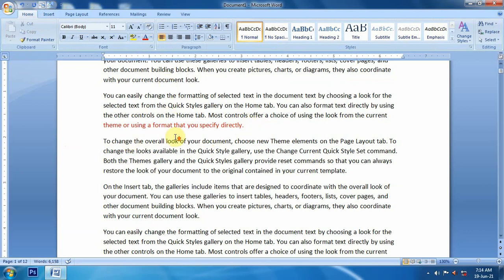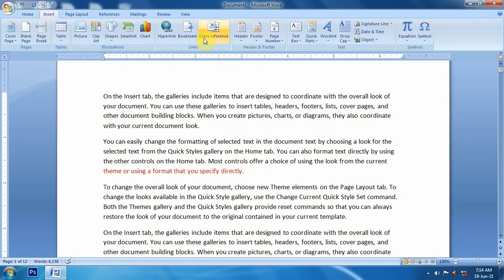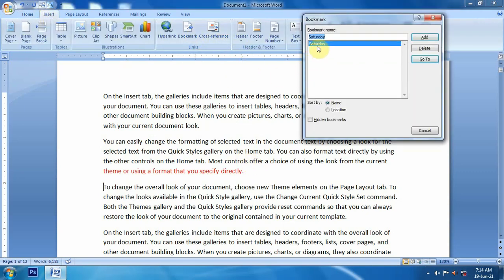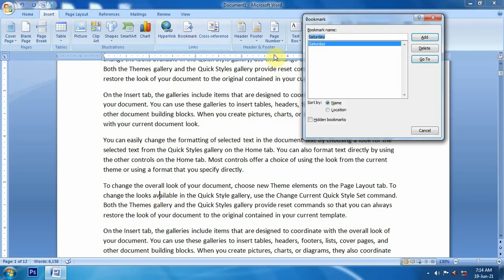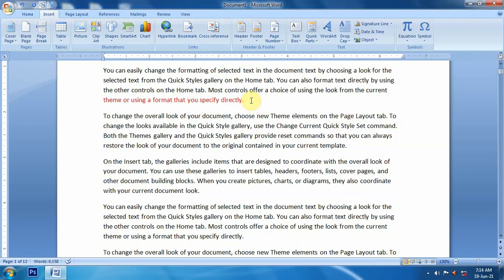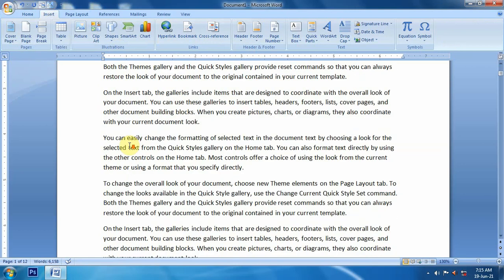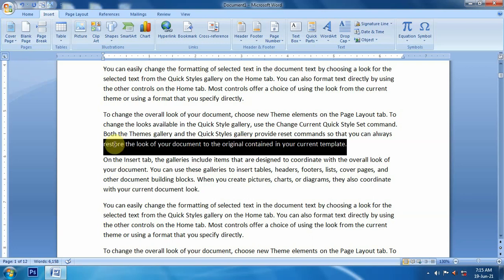Now on Sunday morning I will start after it. So how will I come to know up to where I worked on Saturday? For this I will go to insert, go to bookmark and click on Saturday. Suppose my cursor is here; go to bookmark, select Saturday and go to, and it will bring me over here, which indicates that on Saturday I studied this book up to here. Now I will start studying from here, and after studying all these things, on Sunday I worked in this document up to here.